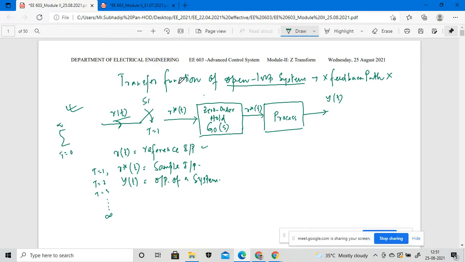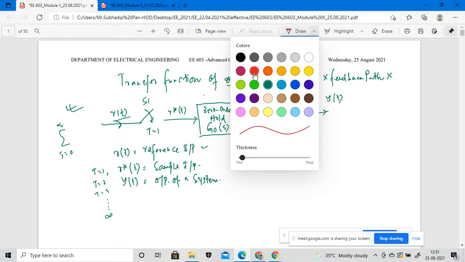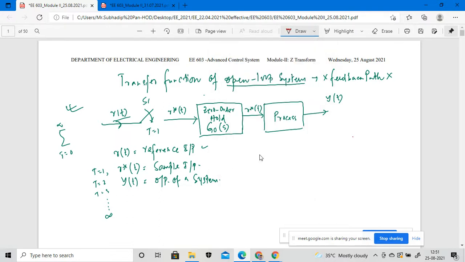Suppose I write one equation like this: G0(s) equals (1 minus e to the power minus sT) divided by s, and another function, Gp(s), I am writing as 1 by s(s plus 1), right?